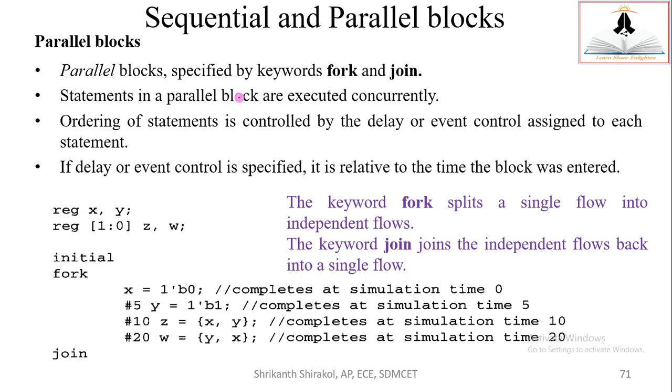Parallel blocks are specified by the keywords fork and join. In our daily needs, we very frequently use a fork for eating purposes. The same meaning has been taken here. Normally a fork is a kind of spoon, right?